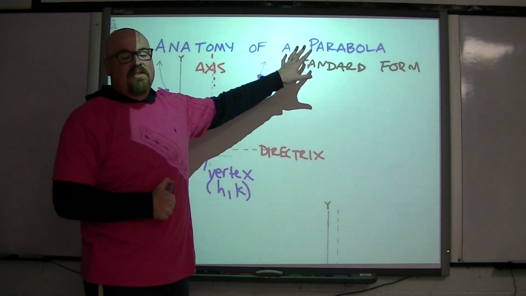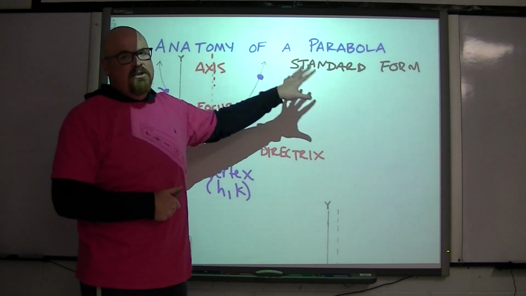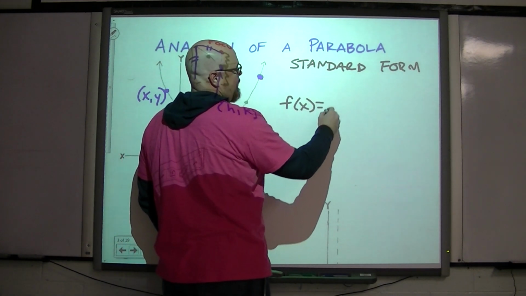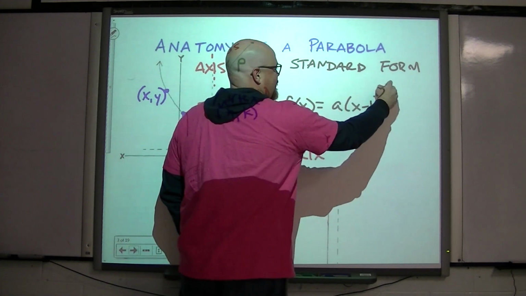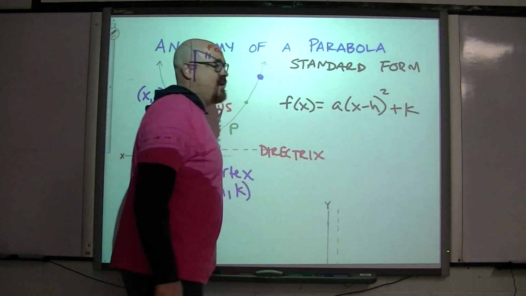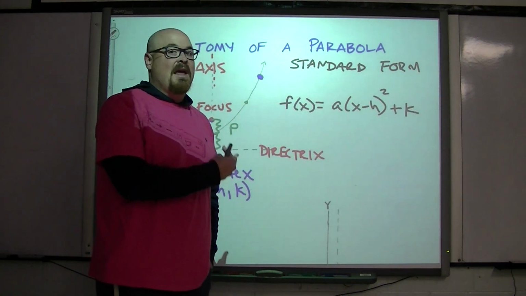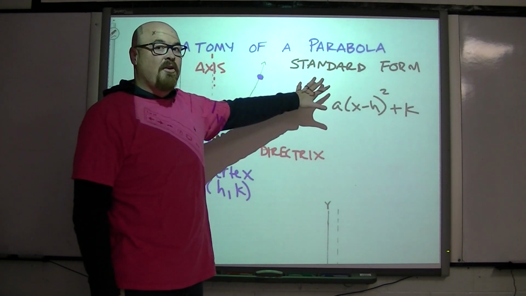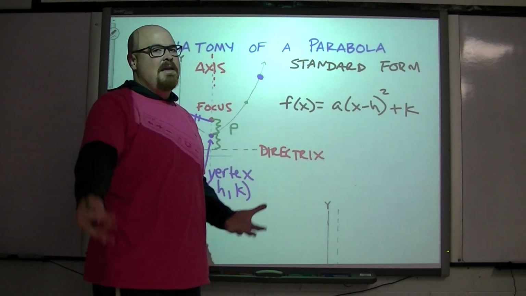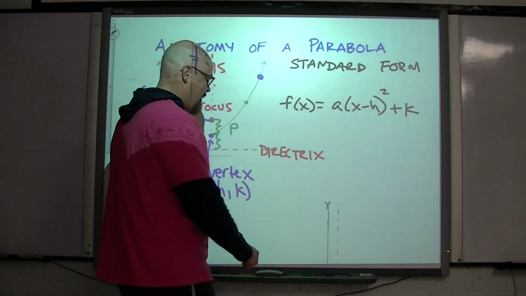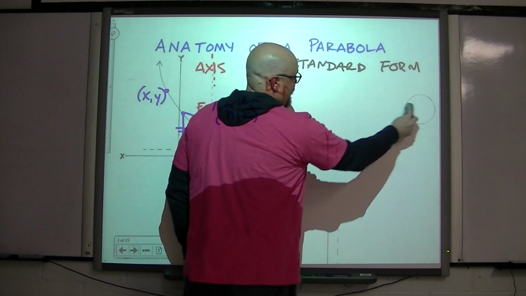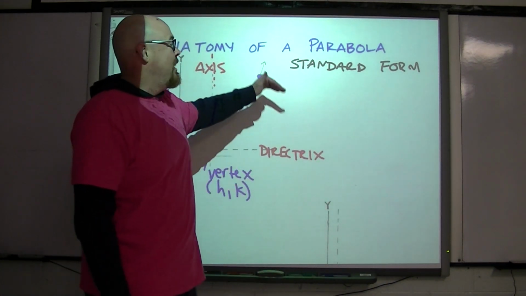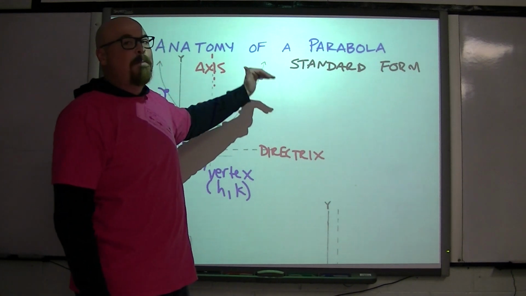We had what was called the standard form of a quadratic in chapter 2. If you remember, the standard form of a quadratic was f of x equals a times the quantity x minus h squared plus k, if you remember that. Okay, now what we write for the standard form of a parabola is going to be different. Now you're thinking, are quadratics all parabolas? Yes. Okay, I get what you're saying, and I understand there might be confusion. But what I am erasing right now is the standard form of a quadratic. What I'm about to write is the standard form of a parabola.